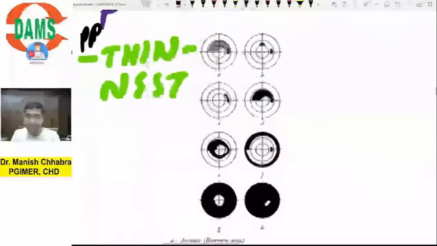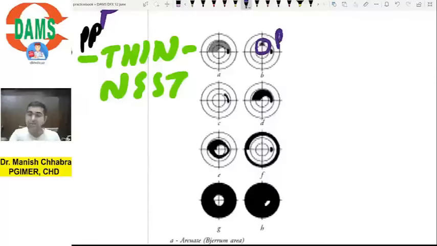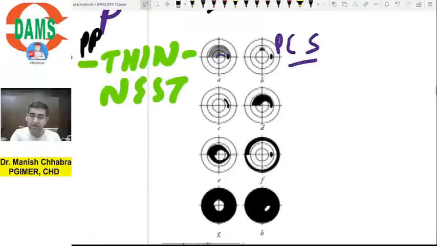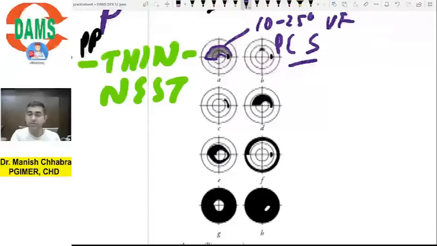So that is your key. I have pasted an image which tells you. So what is this? This is your paracentral scotoma, or you call it as scotoma in the Jerum's area, because this is the Jerum's area. Jerum's area starts from 10 degree of visual field and goes till 25 degree of visual field. Now since this paracentral scotoma lies in the Jerum's area, you can use the term interchangeably.